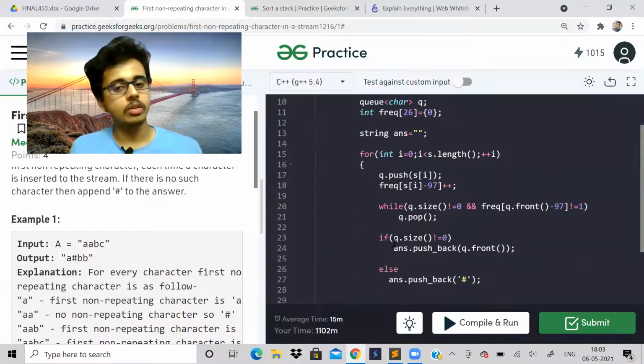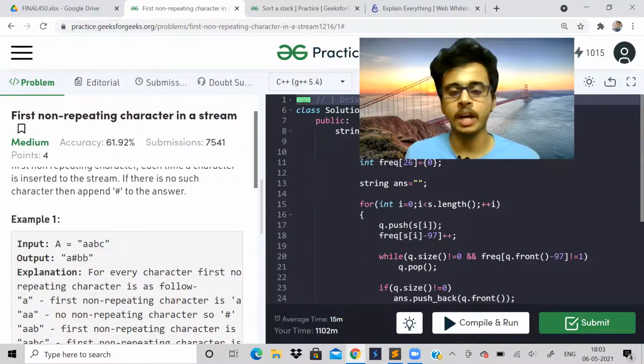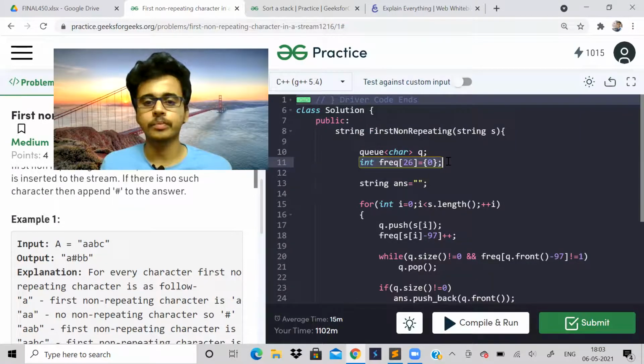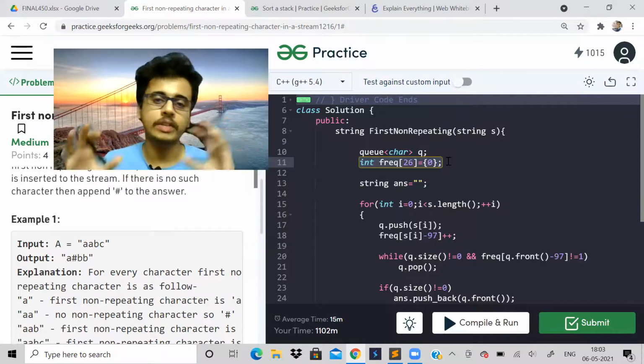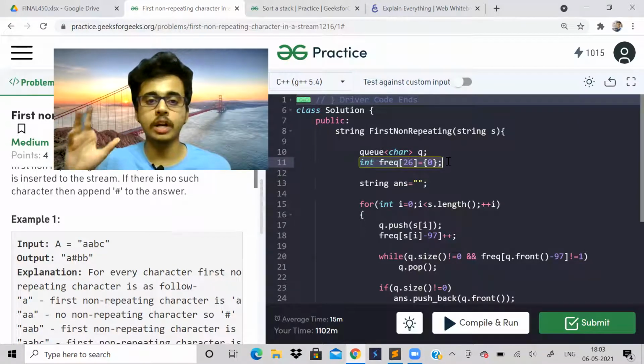So you can look at the code. I encourage you to code it by yourself. It is an easy problem, not so hard. Actually, it belongs to medium, maybe because people will get confused by this frequency array. The frequency array is just to get the frequency while we traverse the string. The queue is for us to find out the first non-repeating element.